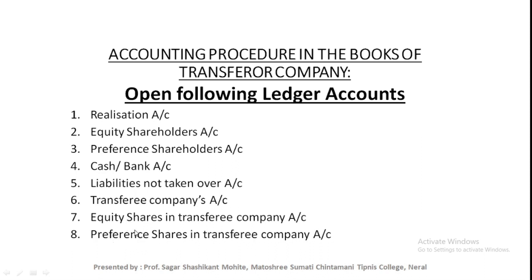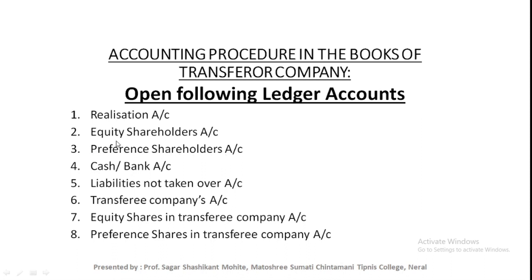These accounts also depend on the old company's liabilities. If old company has equity shares, then we need to use equity shareholder account. If the old company has preference shares, at that time we need to open preference shareholder account. If old company does not have preference shares, we need not open the preference shareholder account.